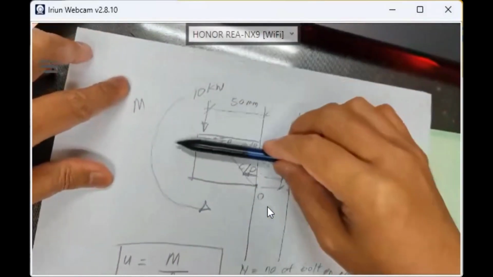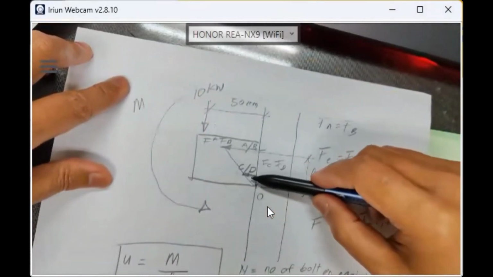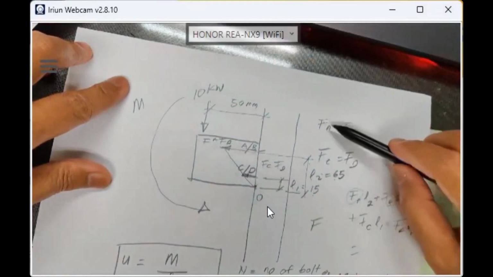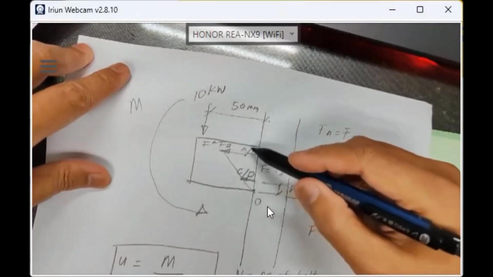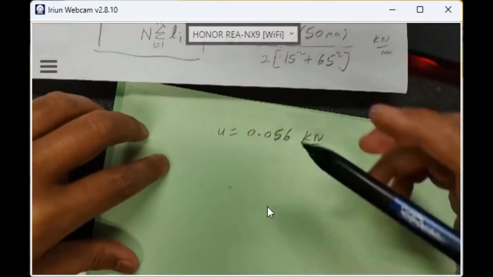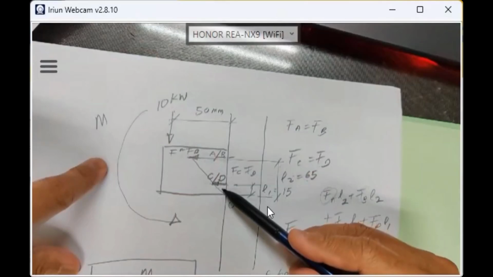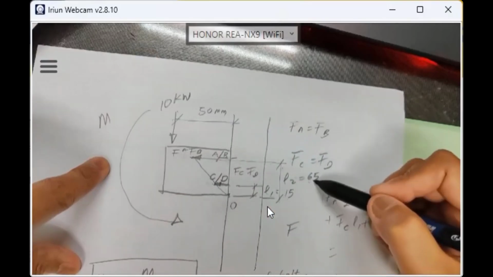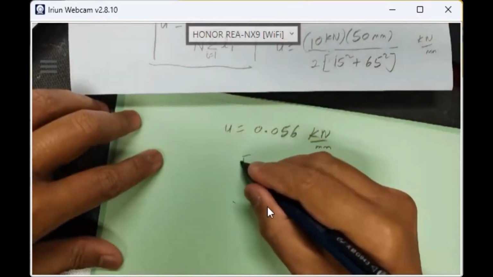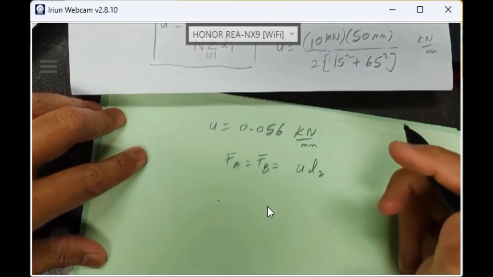If you want to know the value of FA and FB, they are equal because they are on the same level and have the highest tensile load. If you look at the triangle, they have more tensile load compared to FC. FC equals FD. FA equals FB. So I will focus on FA and FB, and I don't need to focus on FC and FD since their tensile load is low. FA is U times L2. A and B are on level 2, L2 is 65.